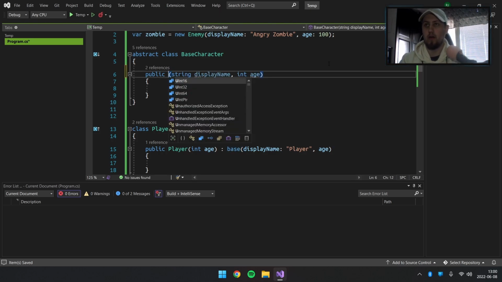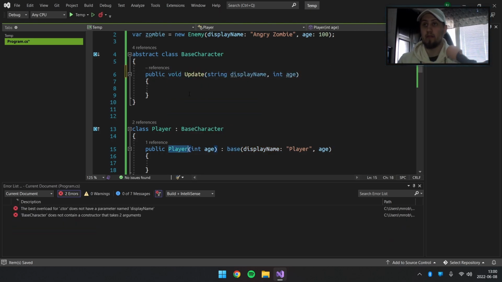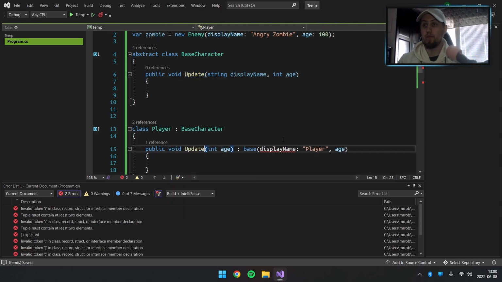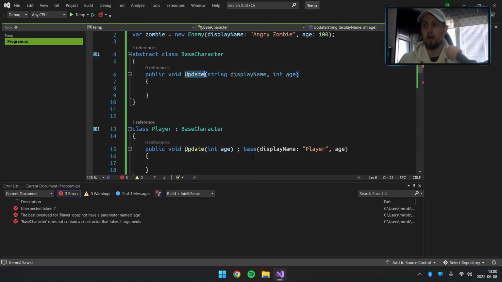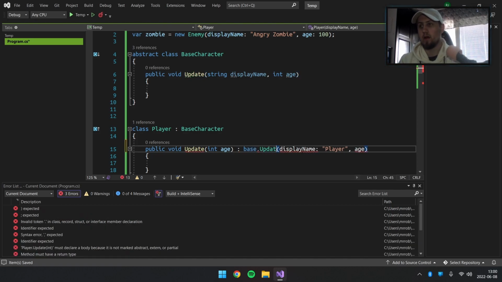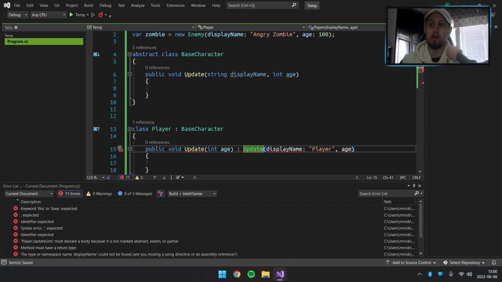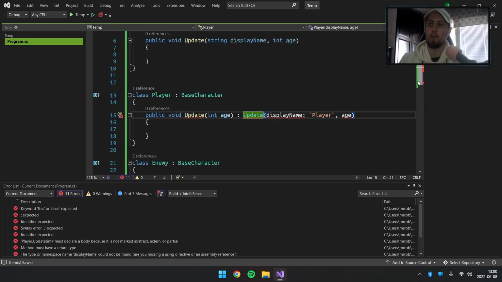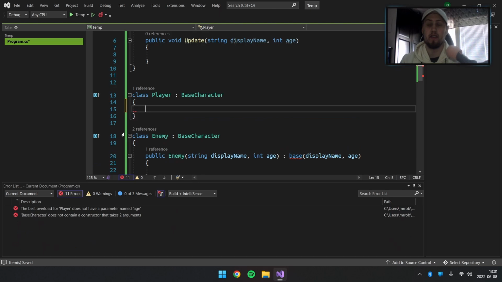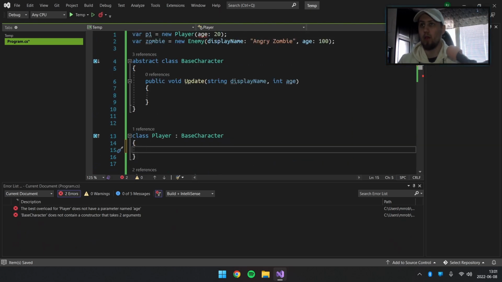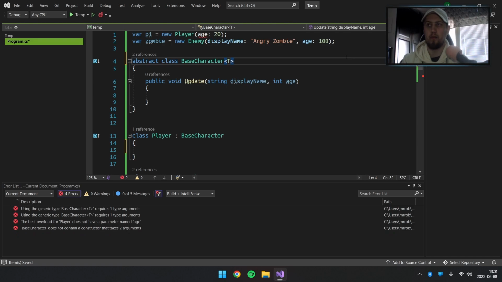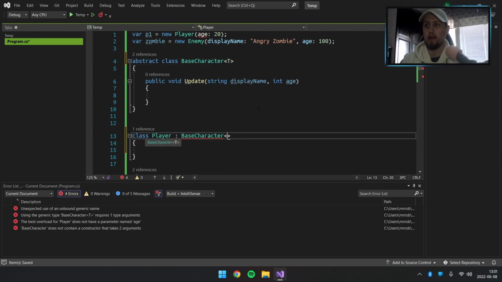So let's say do void update, and we can inherit the update and do specific stuff with the update. I don't think there's any way. If there is any way to do this, then please let me know, because I wish C# developers would implement this, because it can be beneficial. Now you could also use generics as well. So let's say T and something like that, and we can specify player data.